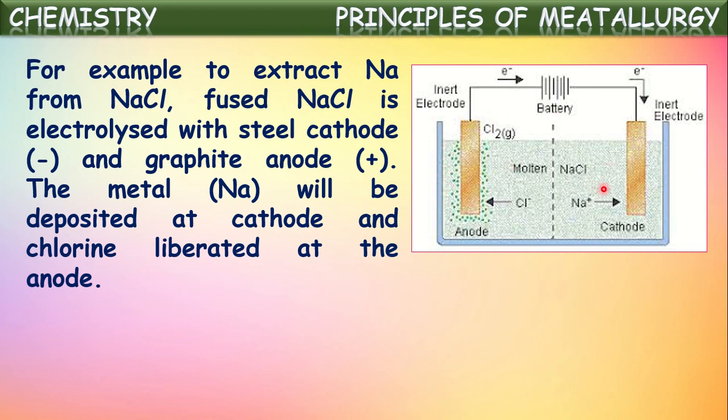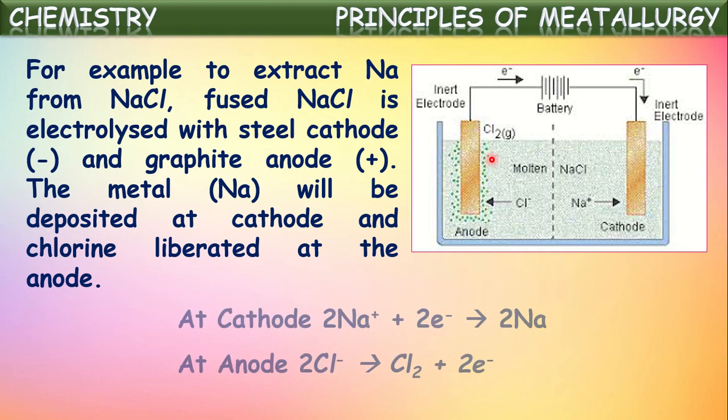By passing electricity, this sodium chloride will split into sodium and chlorine. Sodium will be deposited on the cathode and chlorine gas will be liberated at the anode. In this way, highly reactive metal sodium can be extracted from sodium chloride by the process called electrolysis of fused or molten sodium chloride.